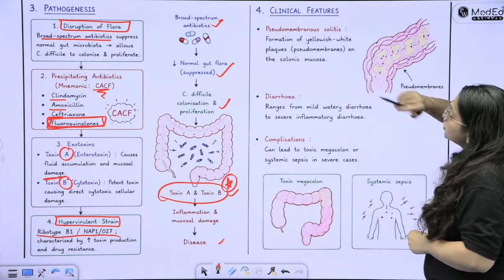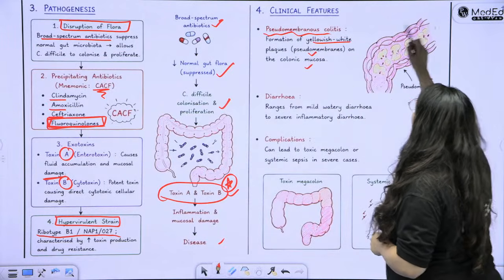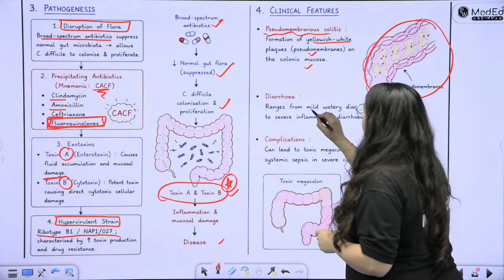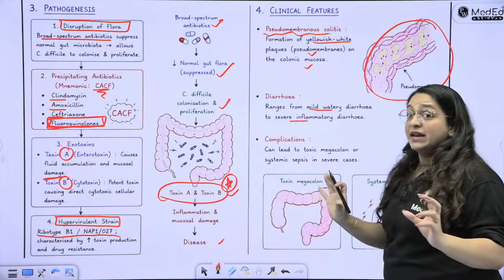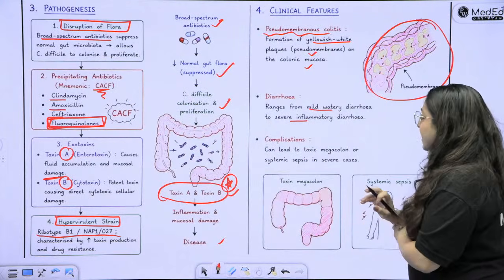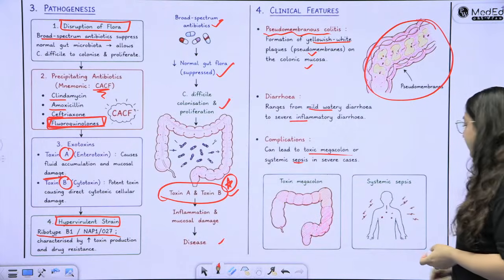What will the clinical features be? Pseudomembranous colitis. There are yellow-whitish plaques of pseudomembrane on the colon. You can draw this simple diagram also. Diarrhea ranges from mild watery diarrhea to severe inflammatory diarrhea. It can amount to any kind of diarrhea across the spectrum. There is toxic megacolon and systemic sepsis in severe cases.